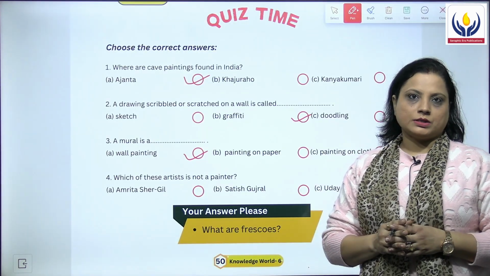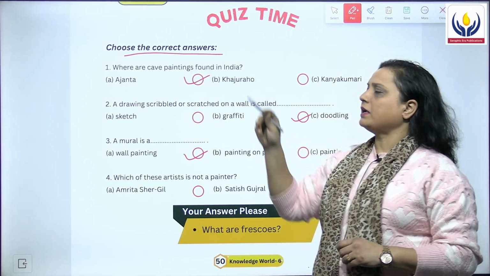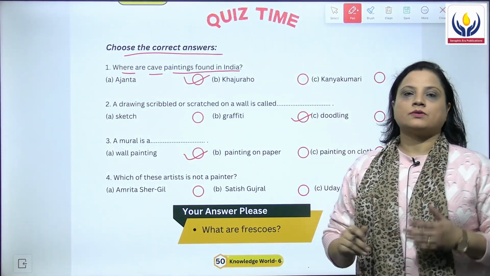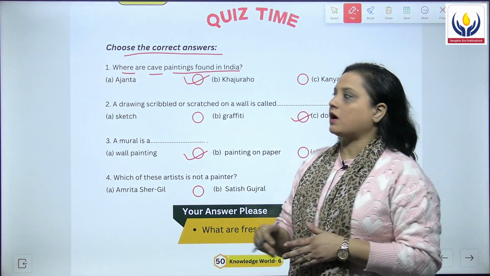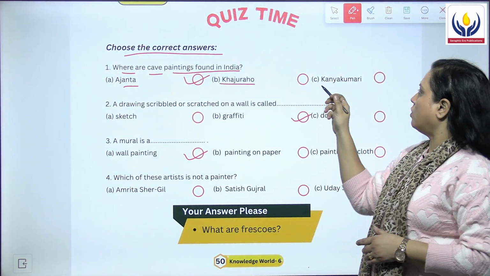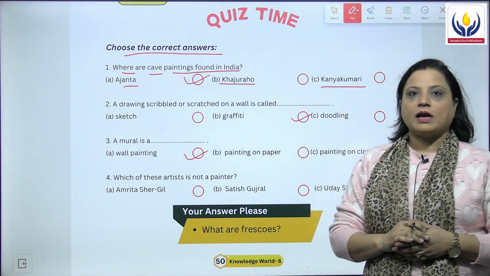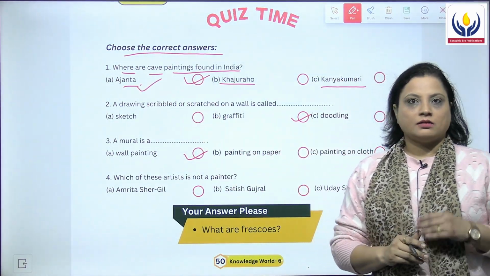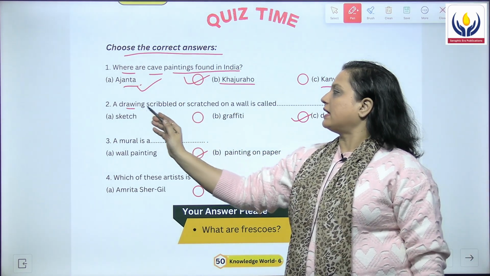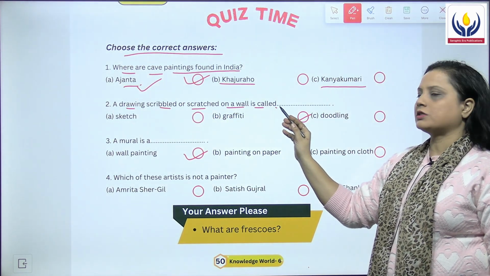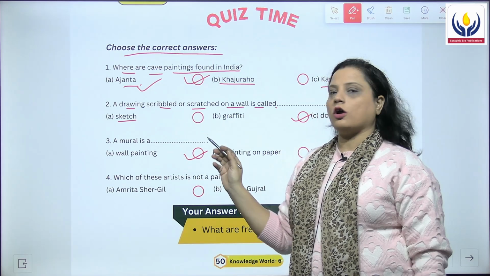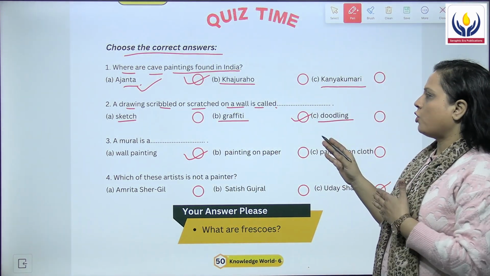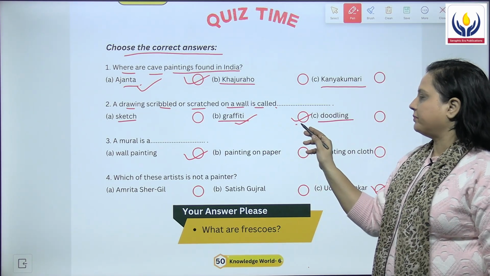The quiz time begins with the question, choose the correct answers. The first question is, where are cave paintings found in India? The options are Ajanta, Khajuraho or Kanyakumari. And the answer for this question is Ajanta, A. Then next we have, a drawing that is scribbled or scratched on a wall is called dash. Is it called a sketch, a graffiti or a doodling? And this drawing is known as graffiti.